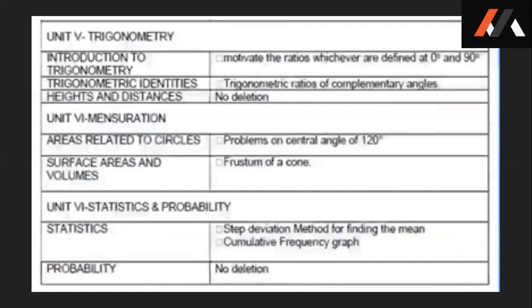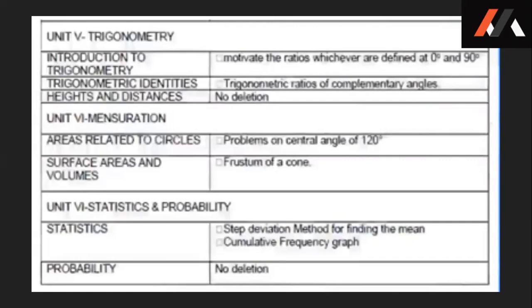Now we have learned the part where trigonometric ratios of some specific angles were given. In that, the column of 0 and the column of 90 has been completely removed. In trigonometric identities, only a small portion, that is complementary angles, has been removed. That is, sine theta is equal to cos 90 minus theta, cosec theta is equal to sec 90 minus theta, and cot theta is equal to tan 90 minus theta. These three formulas have been removed.